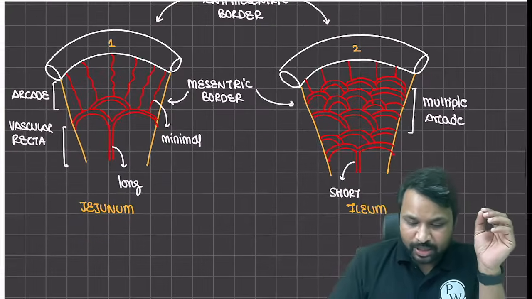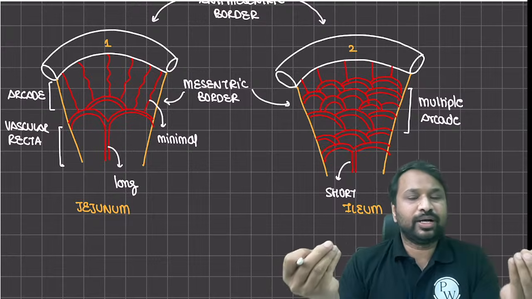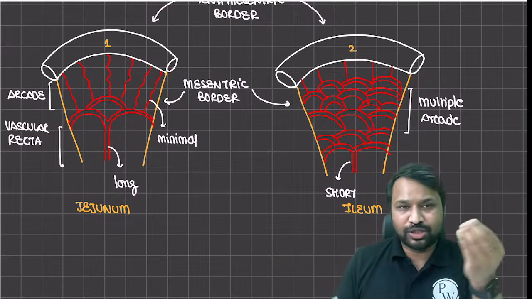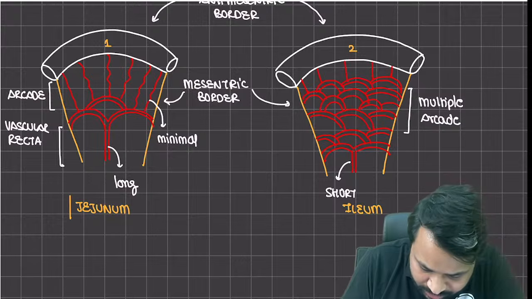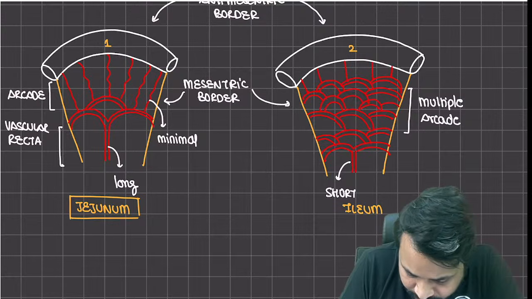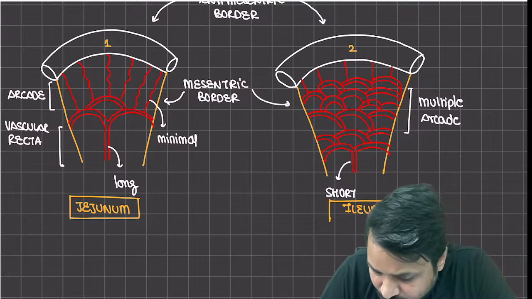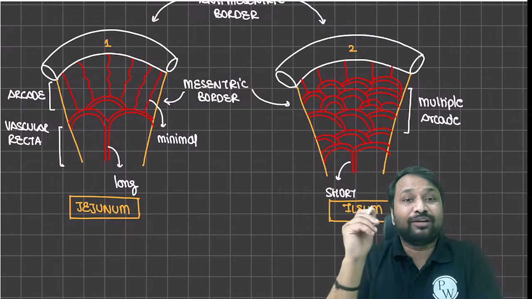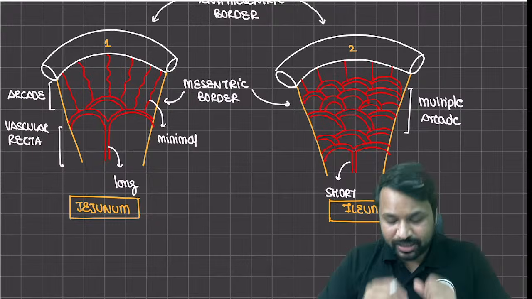So clinically, or in your intraoperative setting, this is how you differentiate between jejunum and ileum. A jejunum is going to have longer vasa recta with minimal arcades. Ileum, on the other hand, will have shorter vasa recta but multiple arcades. That's how you differentiate between jejunum and ileum.